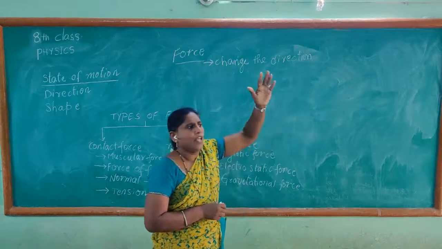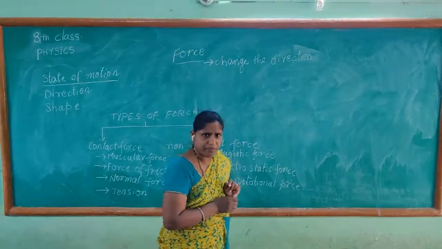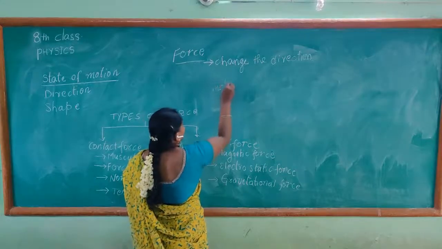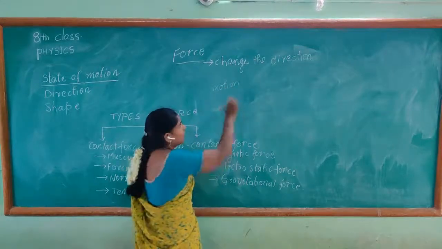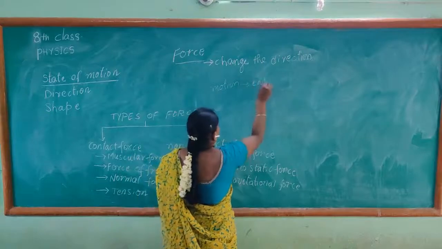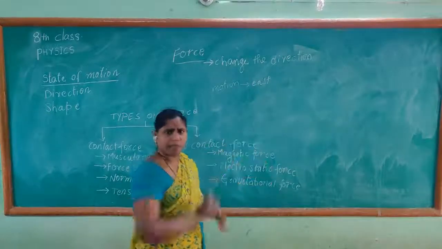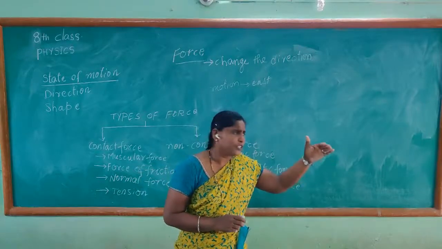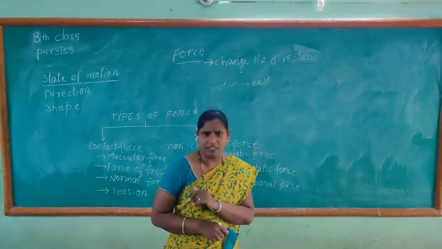We take another example. When a ball is in motion, it is moving towards east. For example, the body is moving towards east. You go there and push the body towards west, applying some force.